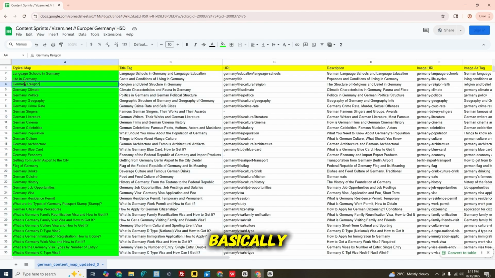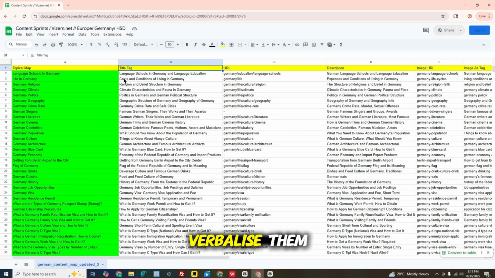This is basically the entity attribute pair: entity Germany and religion attribute, Germany climate, entity attribute. So, in order to verbalize these entity attribute pairs in a title tag, we start to verbalize them.